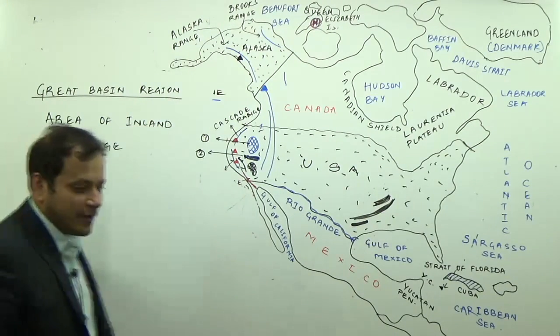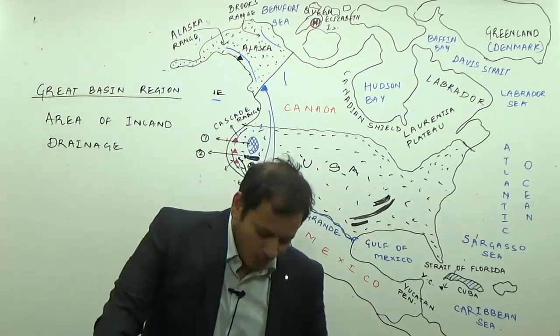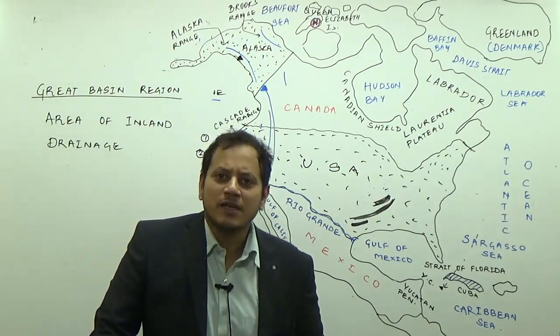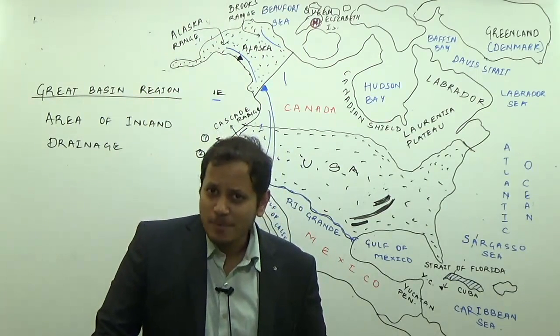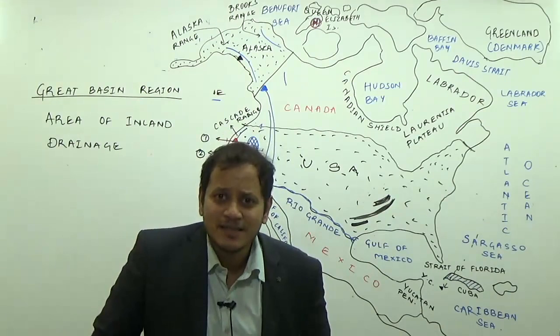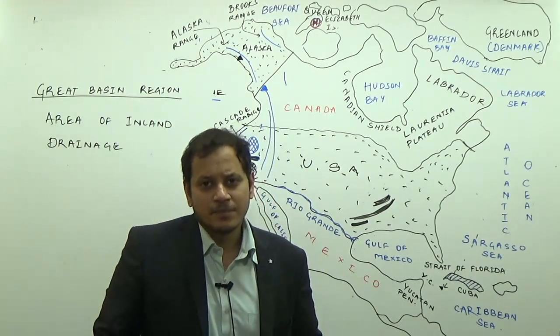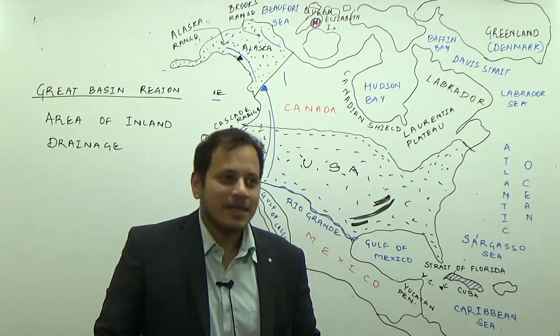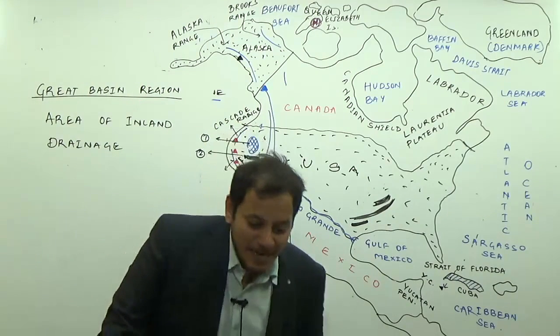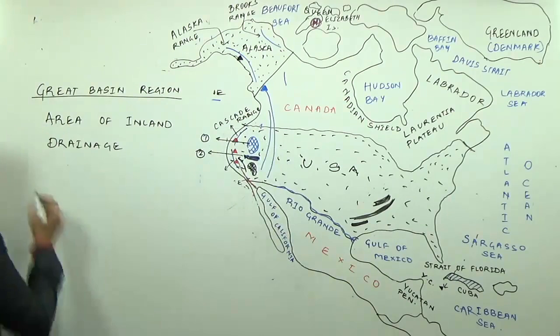It is an area of inland drainage. And obviously, why is it an area of inland drainage? Because there is not enough water. That means, is it a tropical rainforest rich region, or is it an arid, that is desert and semi-desert region? Obviously, pani kam hai, that means it is a semi-arid region. It is a semi-arid region and an area of inland drainage.